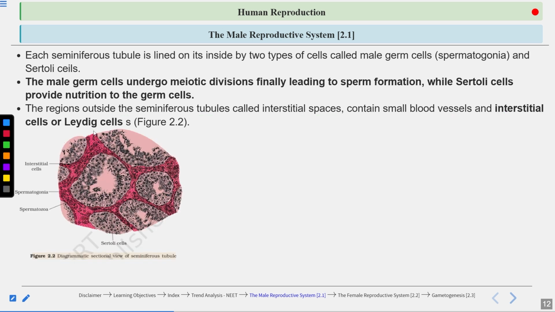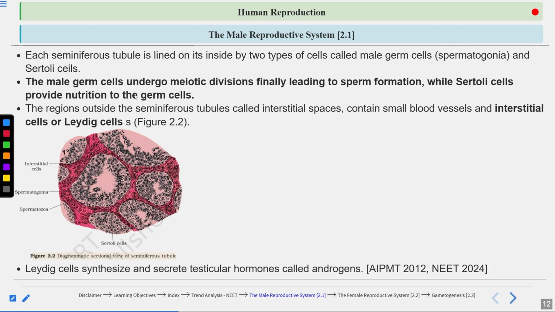Here you can see that on the inner side of the seminiferous tubule, the diploid spermatogonia are present. Meiosis occurs in spermatogonia to form haploid spermatozoa, which will contain 23 chromosomes. Then you can see Sertoli cells, which give nourishment to the male germ cells, and then interstitial cells, also known as Leydig cells. These are present towards the outer side of the seminiferous tubule, in the interstitial spaces.